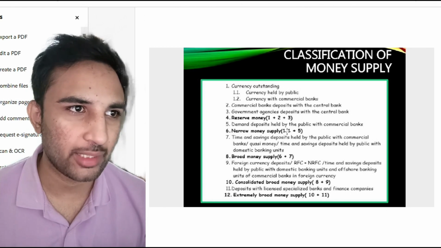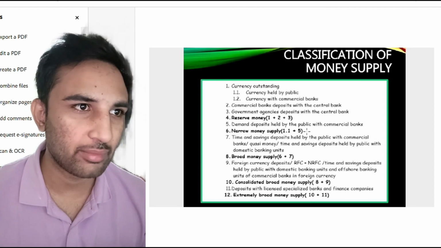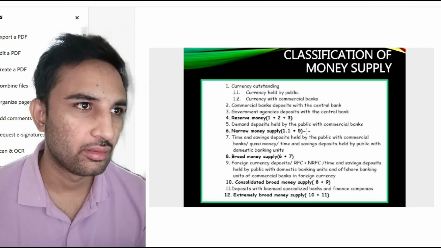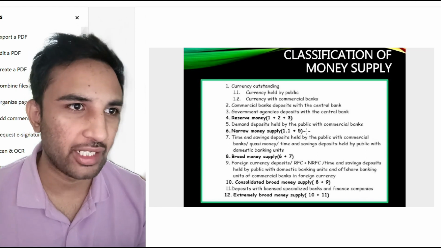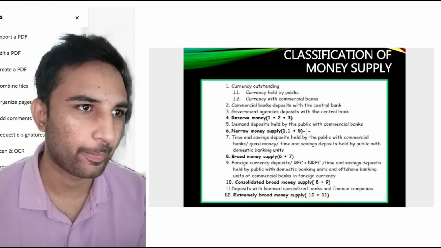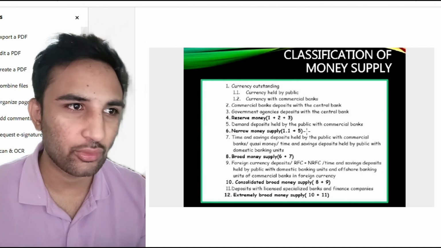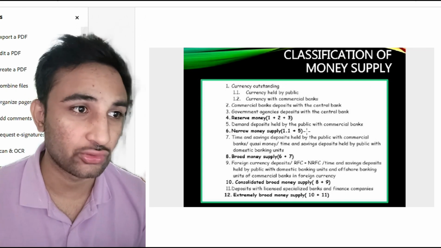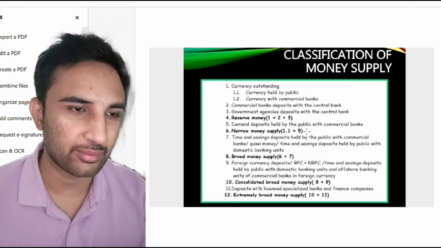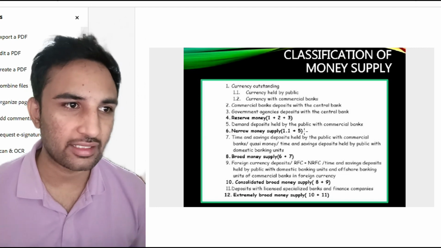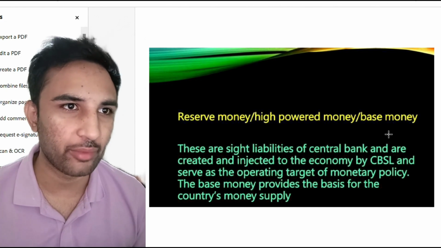Then there is demand deposit held by the public with commercial banks: narrow money supply. Time and savings deposit held by the public with commercial banks: then there is broad money supply. Then there is foreign currency deposit. The next one is consolidated broad money supply, deposits with licensed specialized banks and finance companies, extremely broad money supply. Reserve money, or high powered money, or base money.